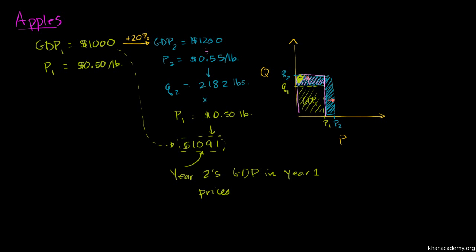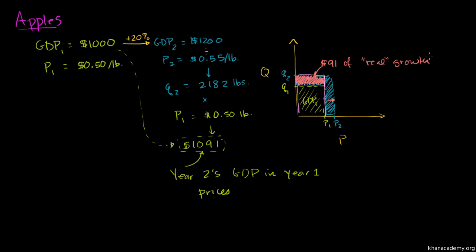So this area right over here, let me do it in orange maybe. This area right over here, the actual growth, if prices were held constant, would have been $91. We would have gone from $1,000 of GDP to $1,091. So that area is $91 of, and we could even call it real growth. Real growth. It really measures the productivity.